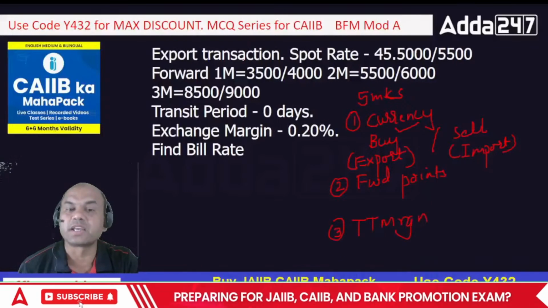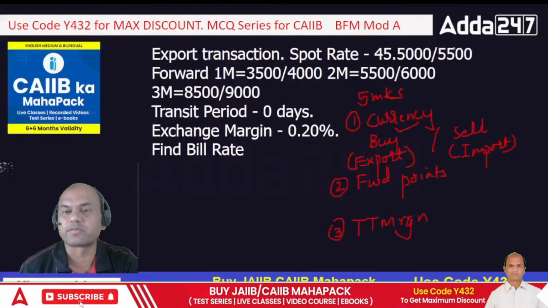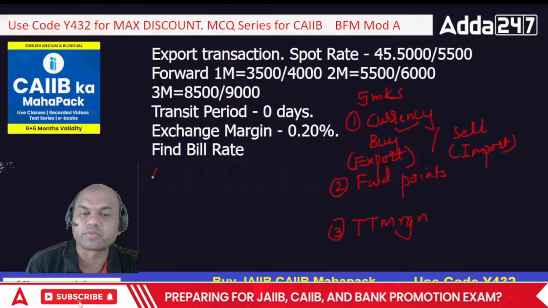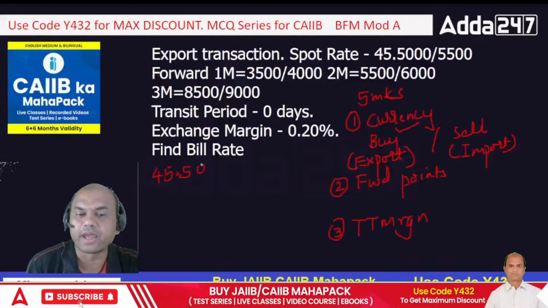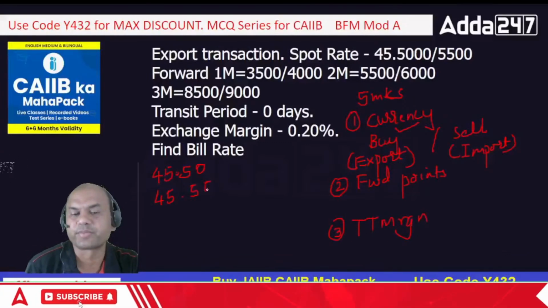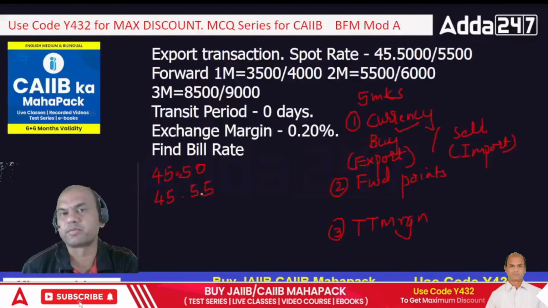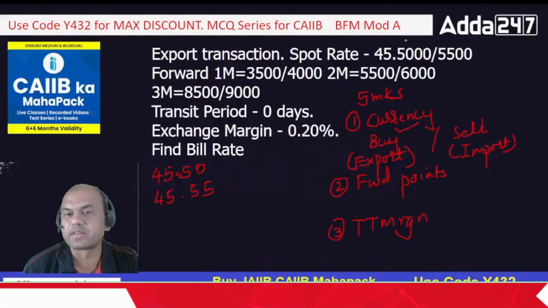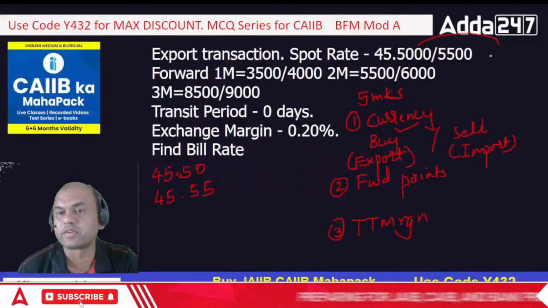So the question is, an export transaction is given, spot rate is given as 45.5055. When I say 45.5055, it actually means 45.50 and 45.55. This is the meaning of it. The 45 is not written every time, so just 5055. So what does this mean? Whenever anything is to the left, look at this, this left is always for buy.